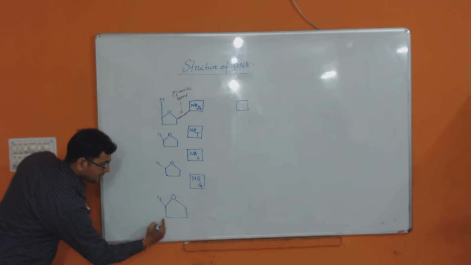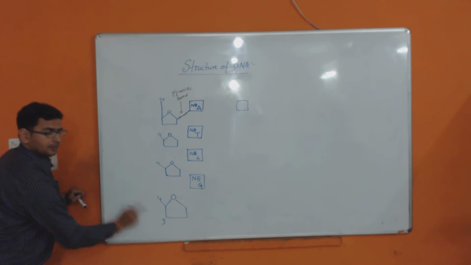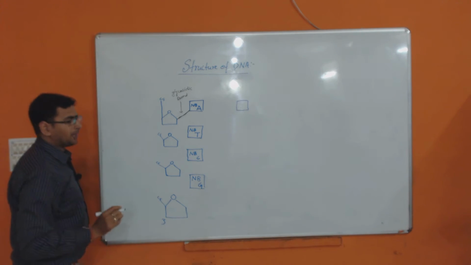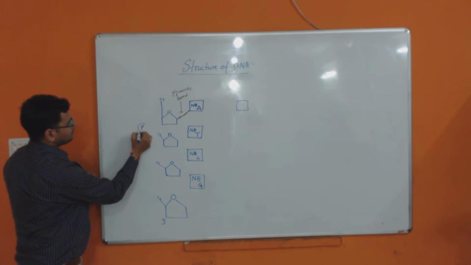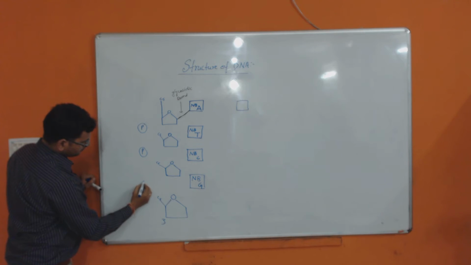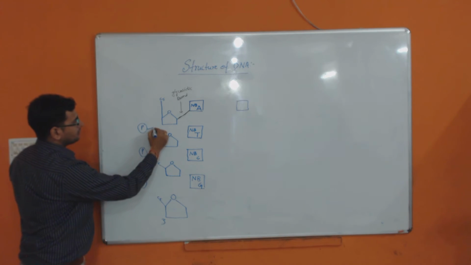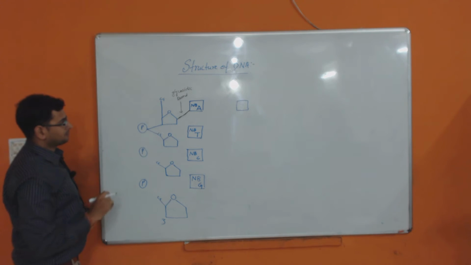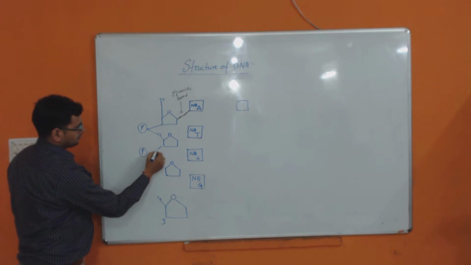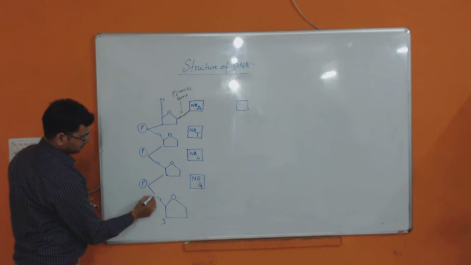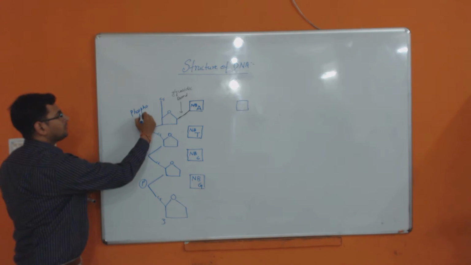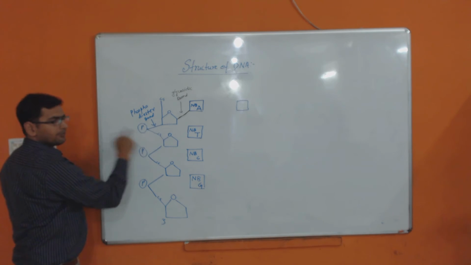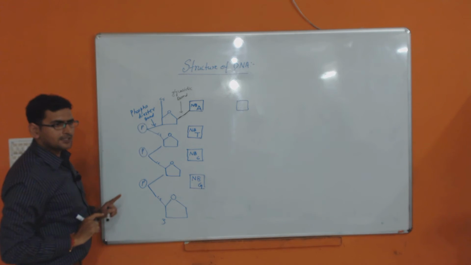This is your fifth carbon, and this is your third carbon. Here. Now see here. I will give you time to write. Okay. So now a phosphate will be there, which is joined by this and this. So this is your phosphodiester bond. The bond between sugar and phosphate is called phosphodiester bond.